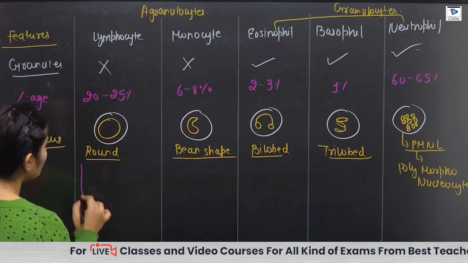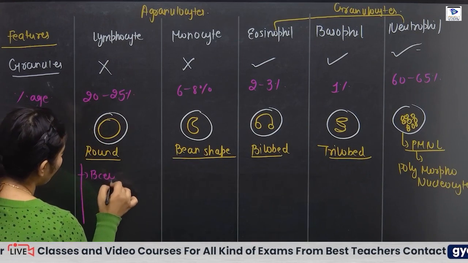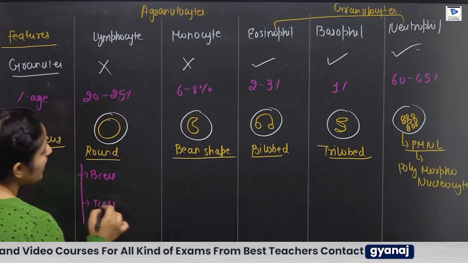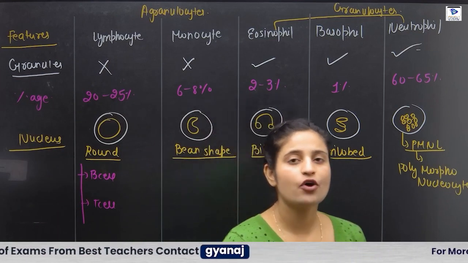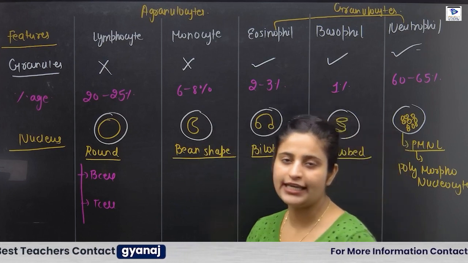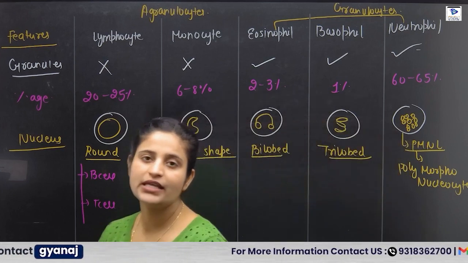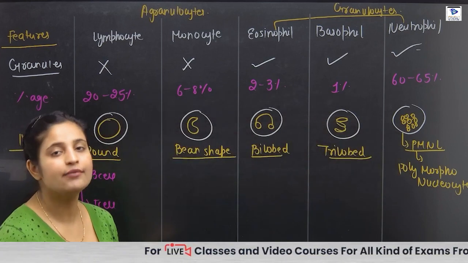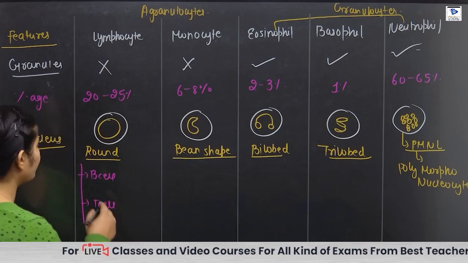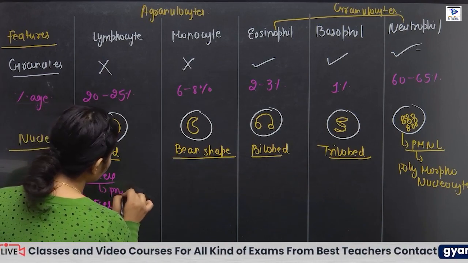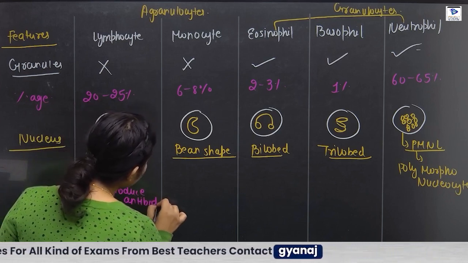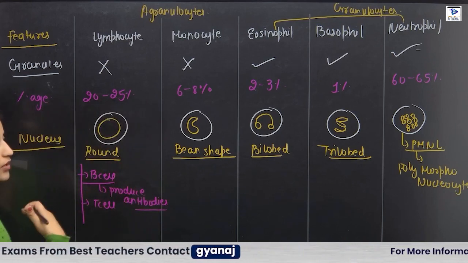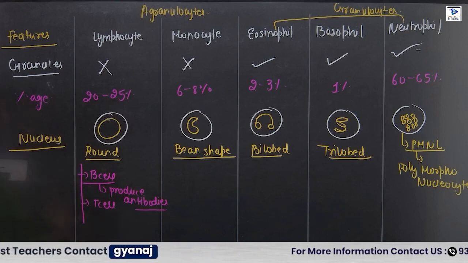Lymphocytes are of two types, the B cell and the T cell. B cell makes the antibodies in your body which provides the humoral immunity. What is the function of B cell? B cell produces the antibodies. Basically, these lymphocytes are related to the immune response.